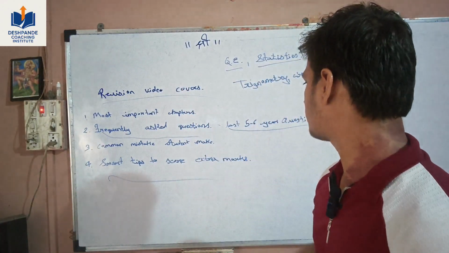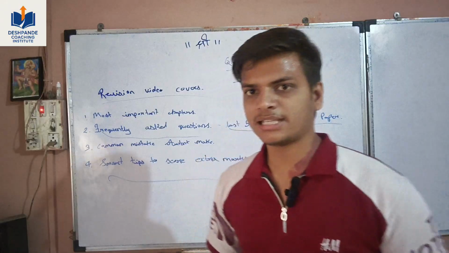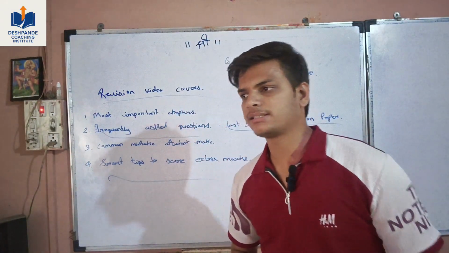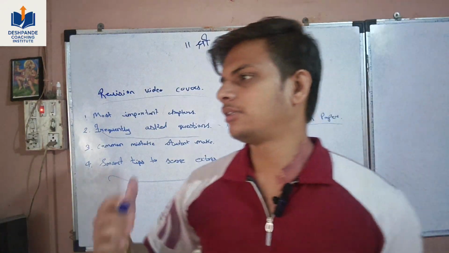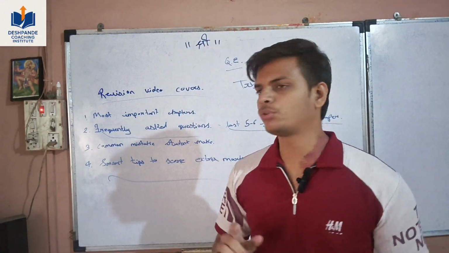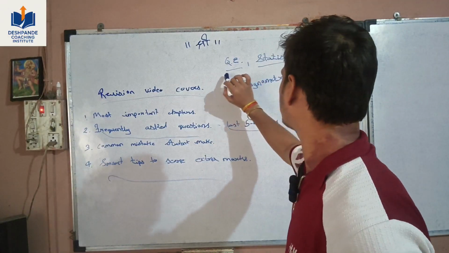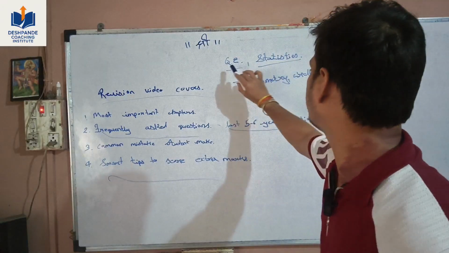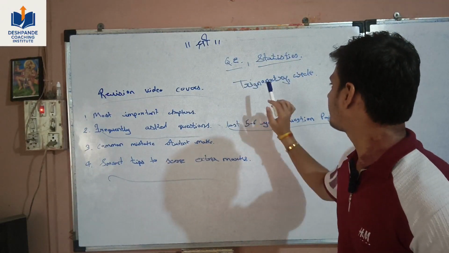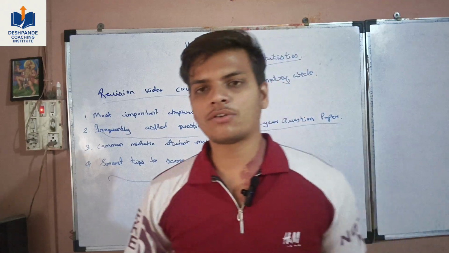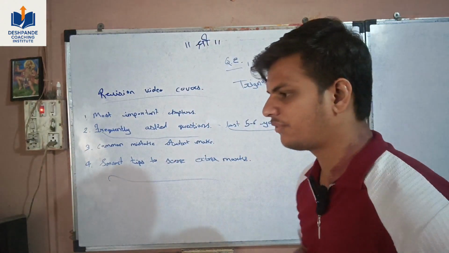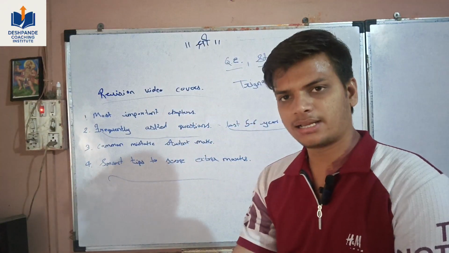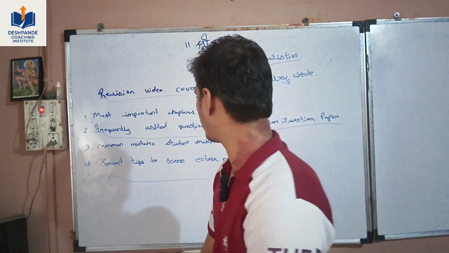Now, what common mistakes do students make? If they see an easy question and know the answer, many times they neglect the steps to solve the problem. Don't do this. You have to write each and every step of quadratic equation, trigonometry and statistics too. There are many numericals in these. In circle, take care of the figures and how to draw them. Take all the geometry instruments, like compass, protractor and all.